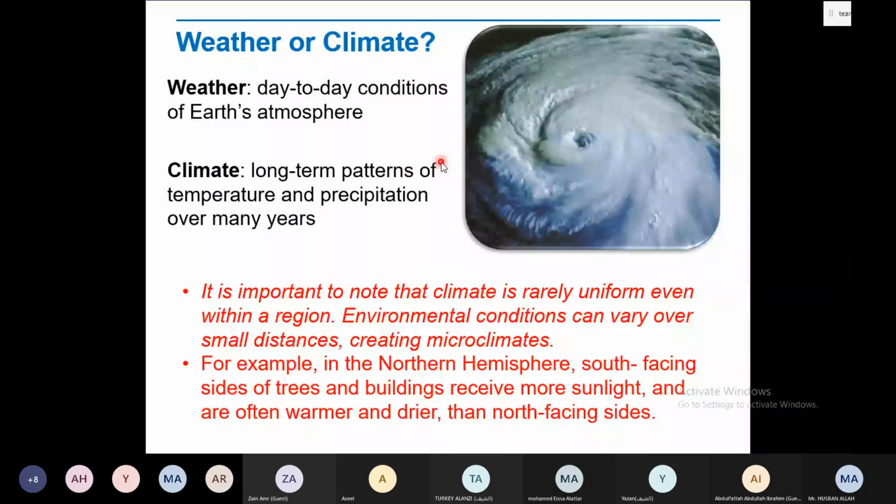And if you look at today, yesterday we were having a very warm day, right? The temperature was around 24 to 27, right? But this morning the temperature dropped to 18, 19, so today the weather was cool as compared to yesterday. Most probably today we will have the same.